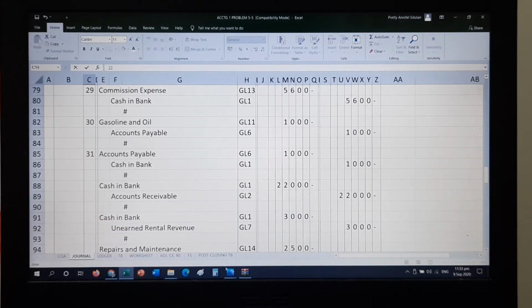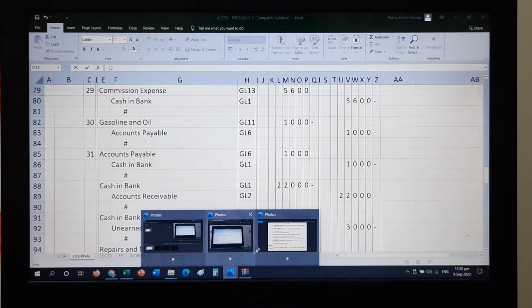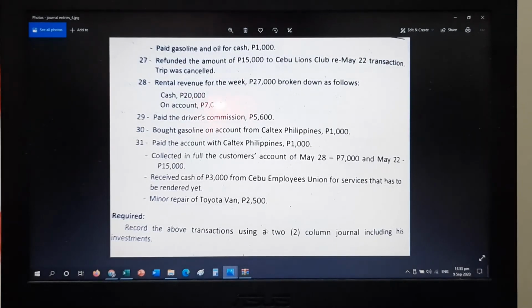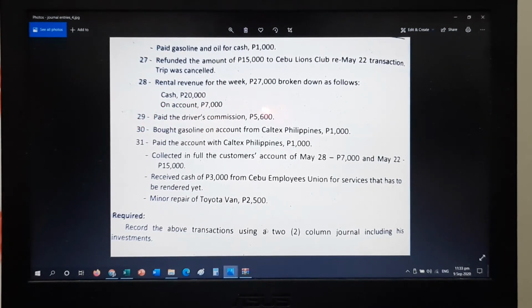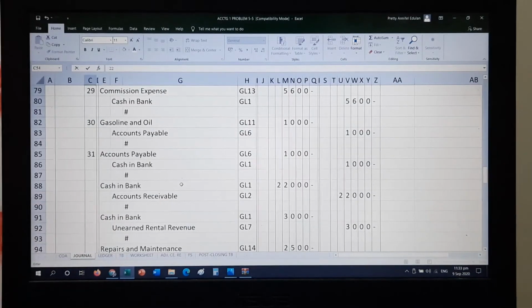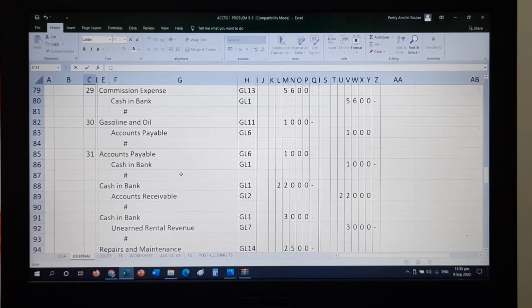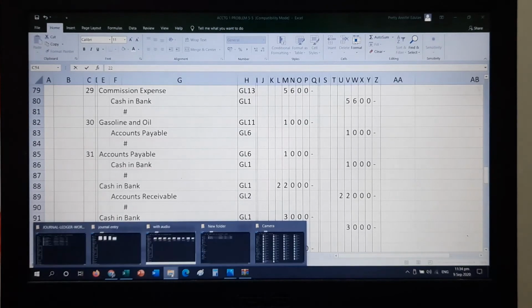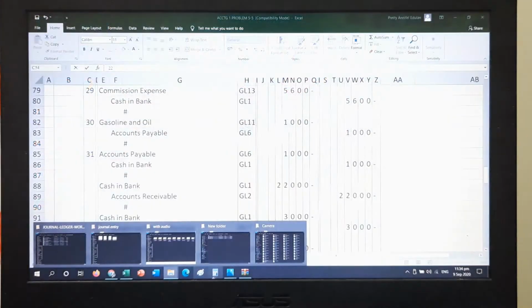Next is 29. Pay the driver's commission. So same procedure. So debit, commission expense, credit, cash in bank worth 5,600. If you have noticed, their concepts just keep repeating. Payment of expenses, debit, an expense, credit, cash in bank. Or if that was on credit, credit, accounts payable. Same with May 30. So if you have noticed, the 14 transactions just keep repeating. So you have to solve problems for you to be able to master them.